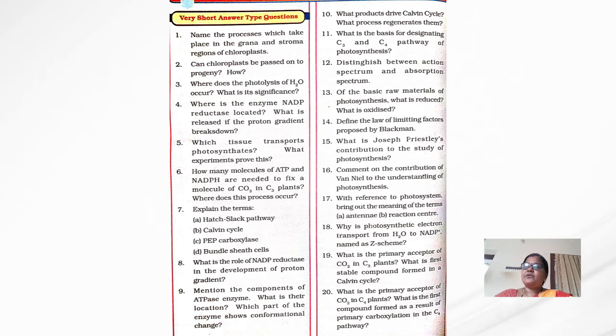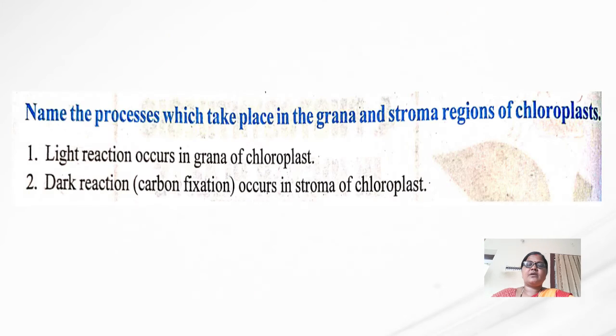So these are the questions which come in this chapter, photosynthesis in higher plants. Among these 20 questions, I will give the important questions from the exam point of view with the answers also. First question: name the process which takes place in the grana and stroma regions of chloroplast.